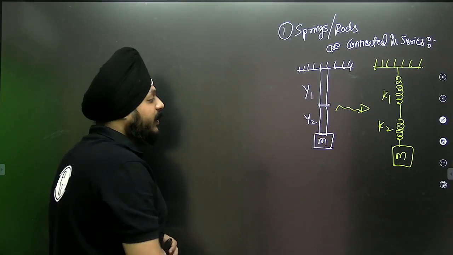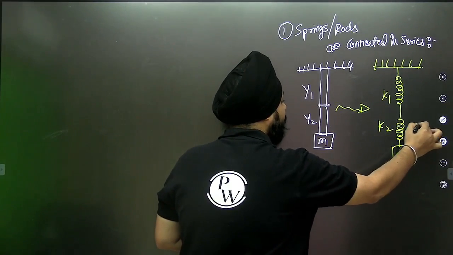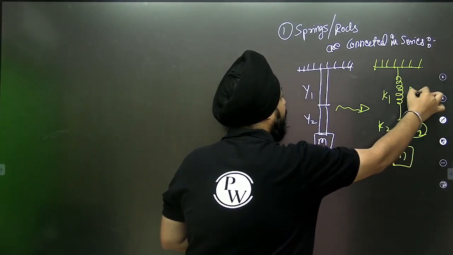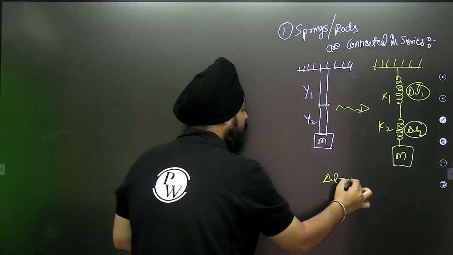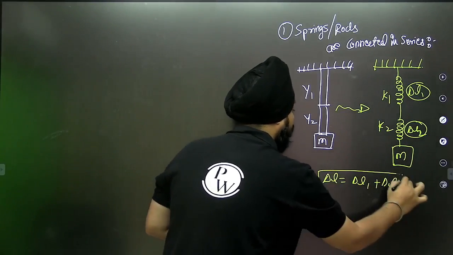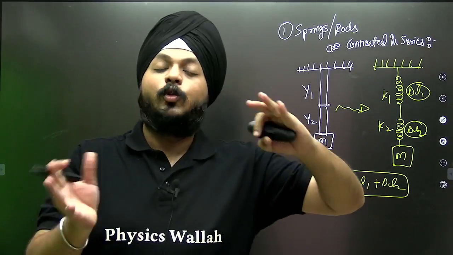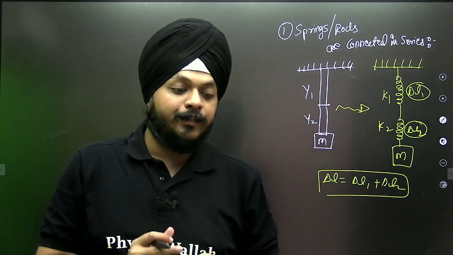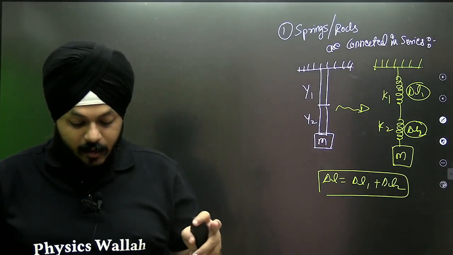Now as they are in series, the elongation in the first will be delta L1 and the elongation in the second will be delta L2. So what will be the resultant elongation? That is delta L equals delta L1 plus delta L2. In springs connected in series, the elongations are different, but the force applied on them is the same.